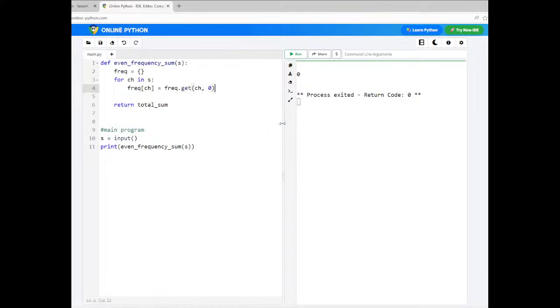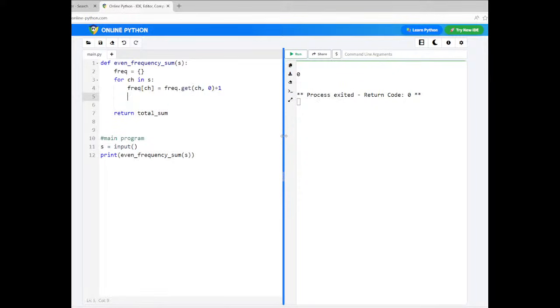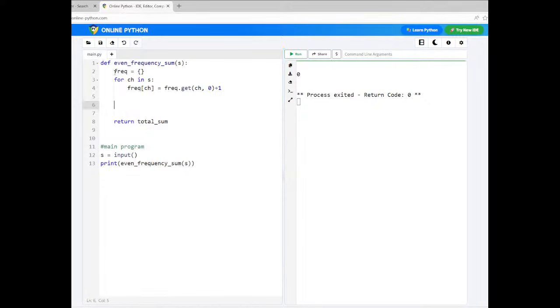If it is available, get its value. If it is not available, keep its frequency as 0 and return that value. Then say plus 1 here, so 1 will be added. That's it, a simple loop. After coming out from the loop, the frequency dictionary is created.